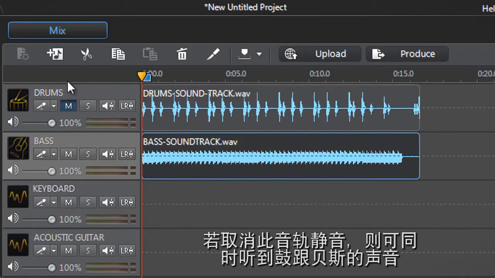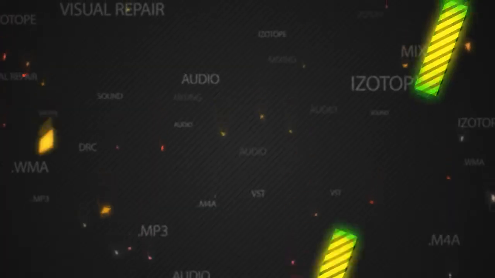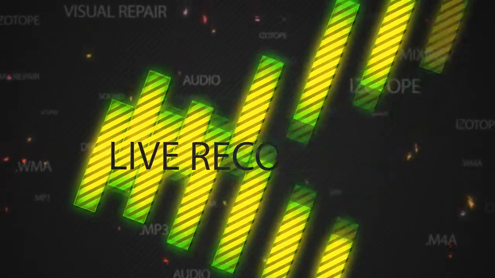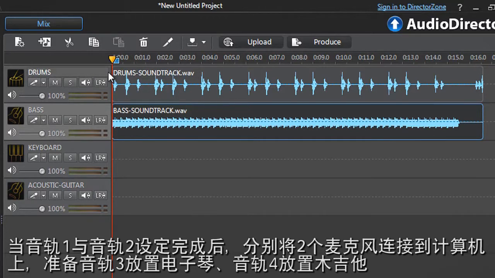To listen to the 2 tracks at the same time, just deselect the track 1 mute button. Our bass pre-recorded tracks 1 and 2 are set.